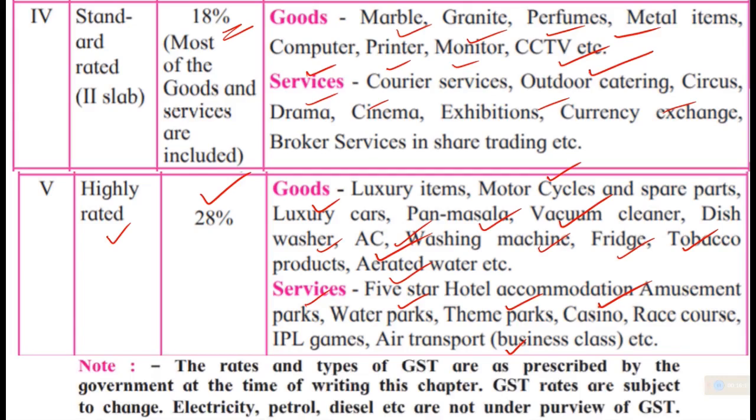The rates and types of GST are as prescribed by the government at the time of writing this chapter. It is necessary to mention this in the chapter, because it changes. Our country's tax system is governed and controlled by the central government, and it can change at any time, and they change it for the sake of better governance, and it will be referred to in the newspaper and other places, but the textbook will remain the same till the next change, and questions will be answered according to the textbook, not according to what is prevailing now. Not according to the current rate.